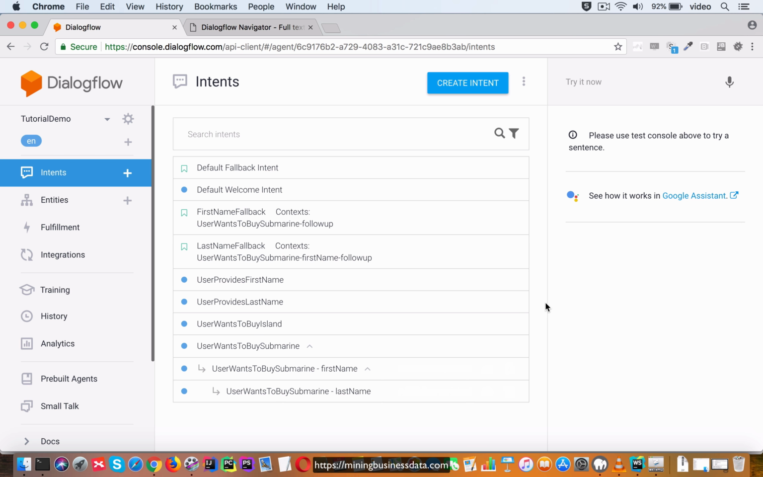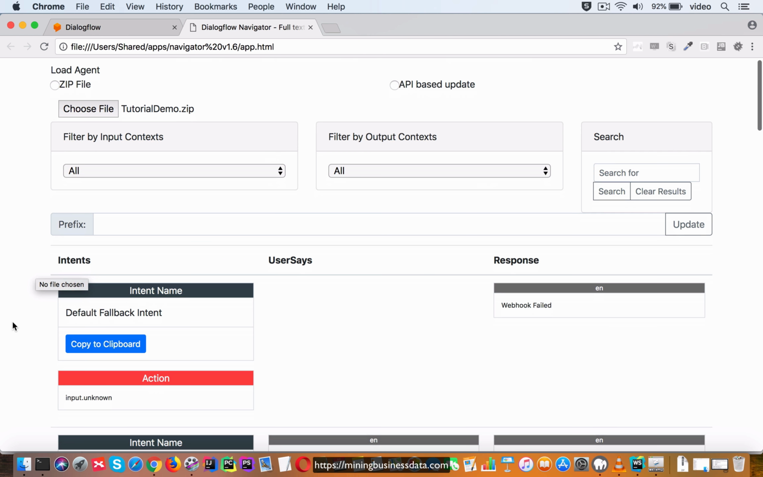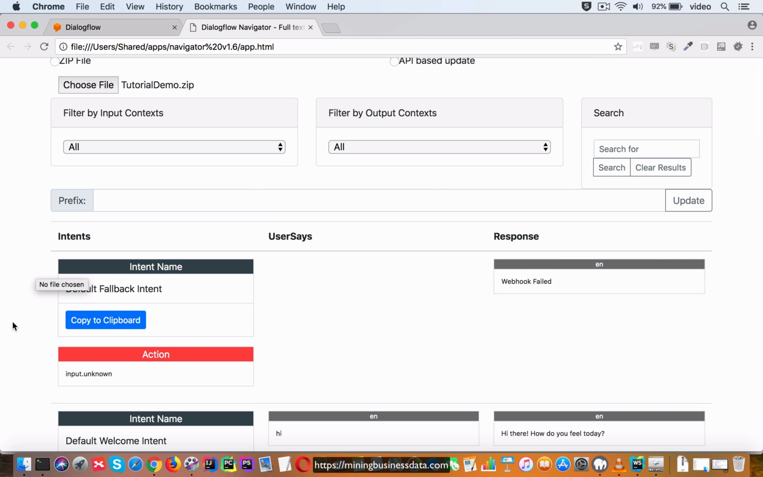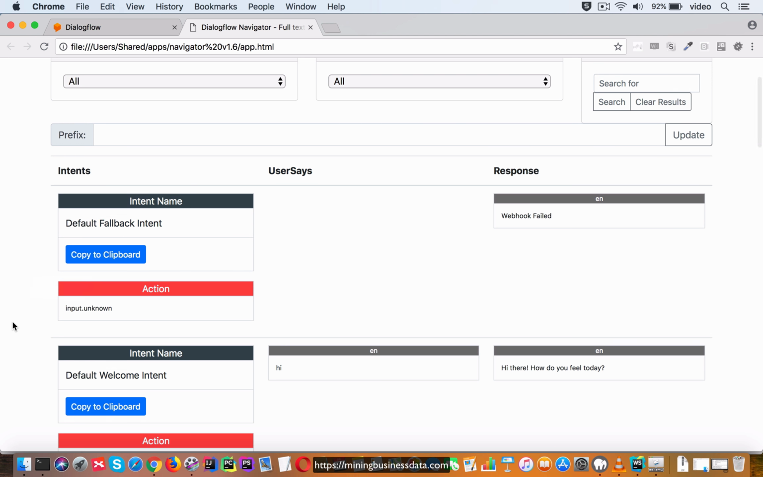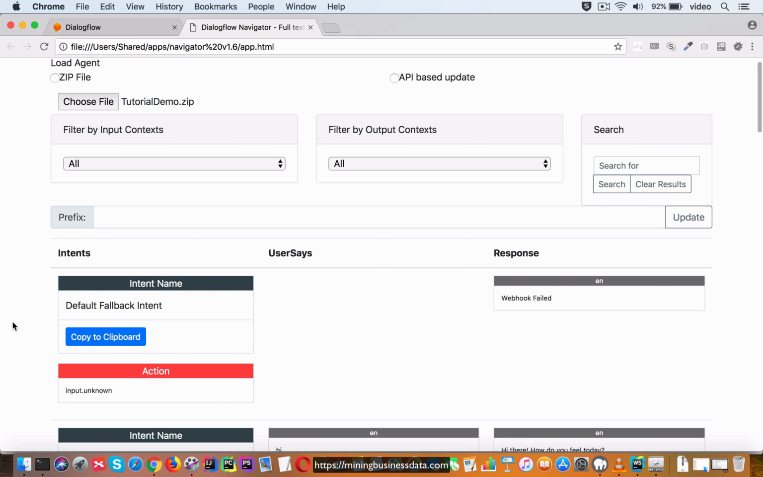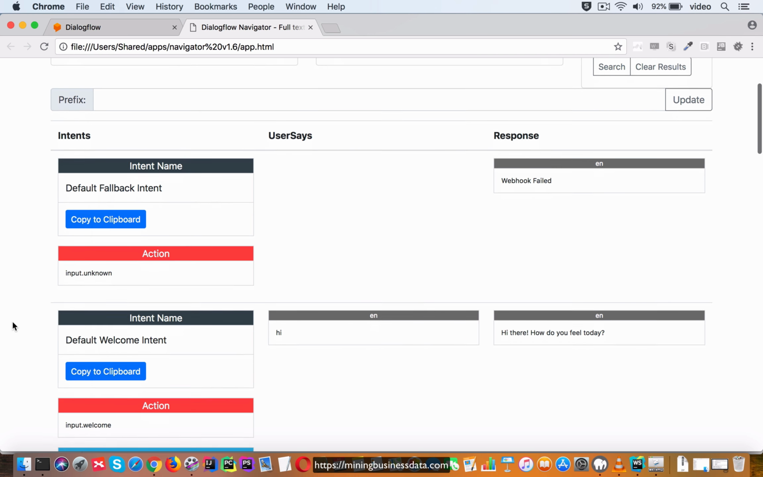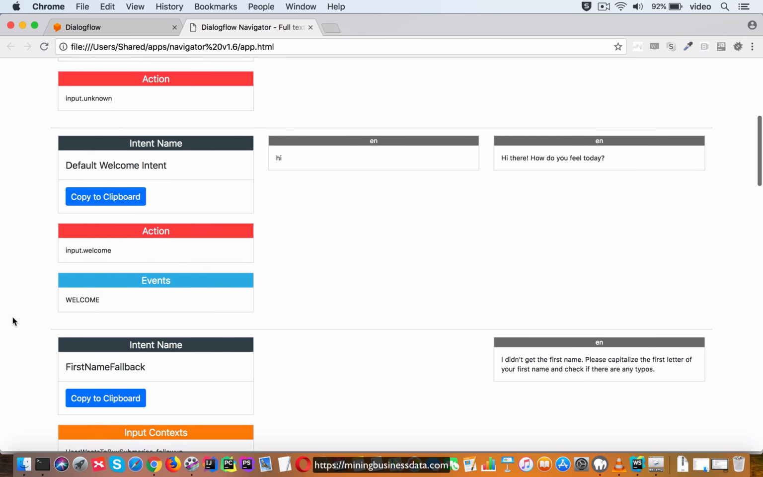Now, there is another way to study this. I have built an app called the Dialogflow Navigator. The Dialogflow Navigator allows you to take the zip file of your agent and filter the intents by input and output context. It can also do a search within and all that, but for now we are only concerned with the context. And you can see that as soon as you load the zip file, it's going to show you all the details of each intent.